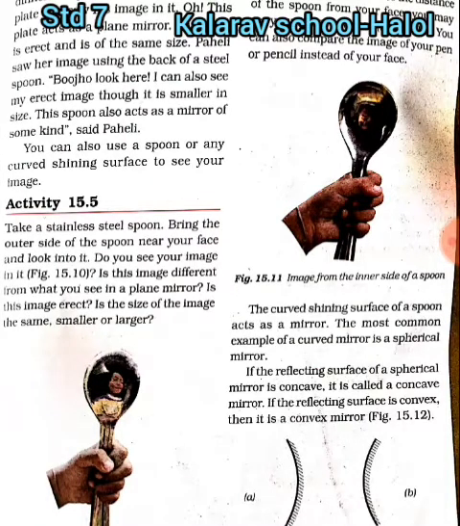नाउ यहाँ पे देखिए, प्लेइंग विद स्फेरिकल मिरर। Paheli and Bujo were waiting for their dinner. Bujo lifted a stainless steel plate and saw his image in it. Oh, this plate acts as a plane mirror. My image is erect and is also of the same size. Paheli saw her image using the back of a steel spoon. Bujo, look here. I can also see my erect image, though it is smaller in size. The spoon also acts as a mirror of some kind, said Paheli.